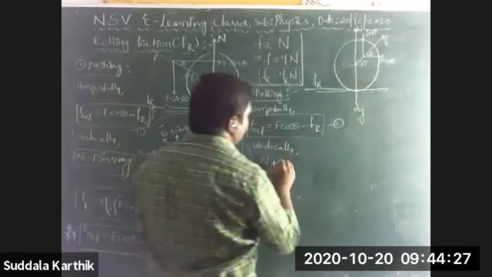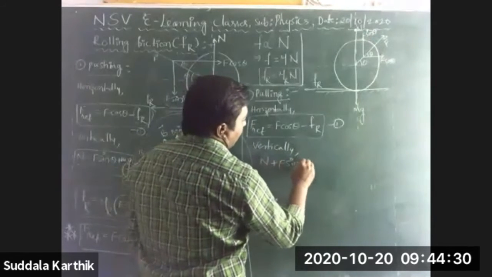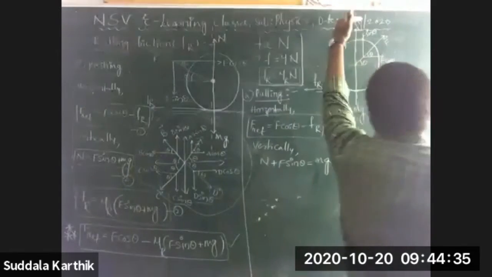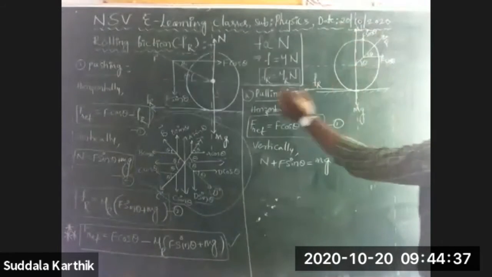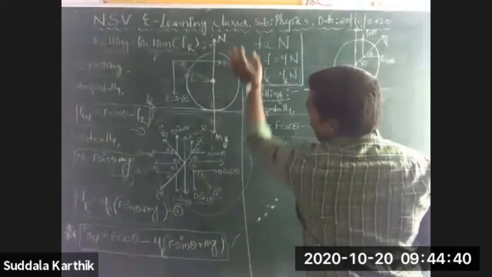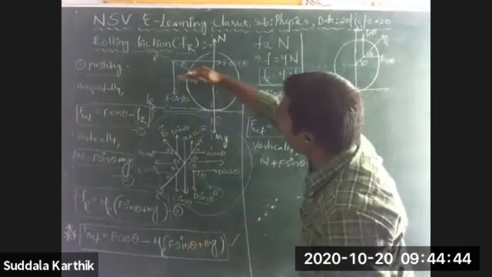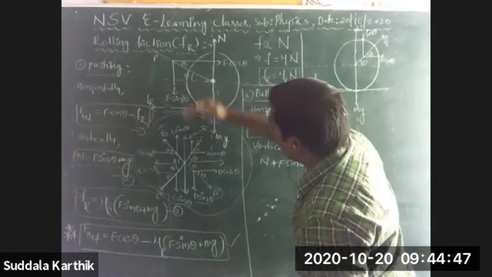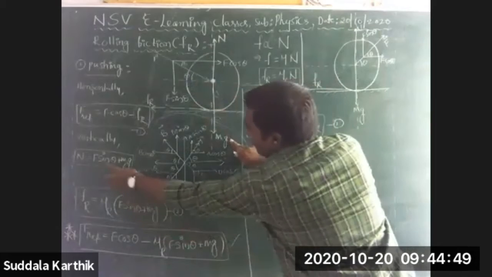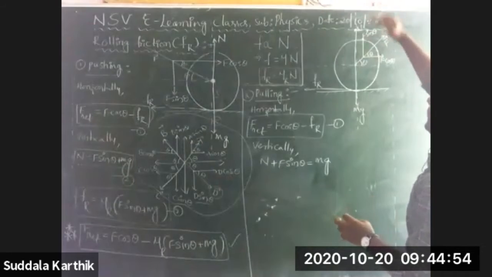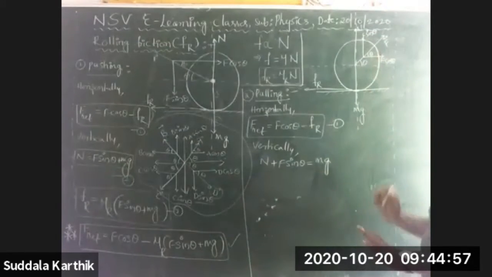So N plus F sin theta is equal to mg. N is acting in the upward direction, and F sin theta and mg acting in the downward direction. See here, F sin theta plus mg balanced by N, but here N plus F sin theta is balanced by mg. That is the difference, Nana.